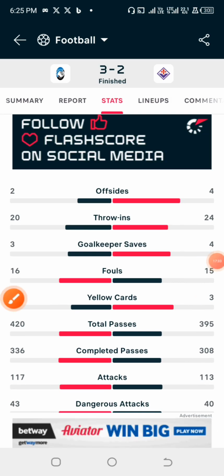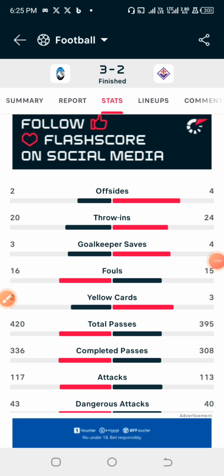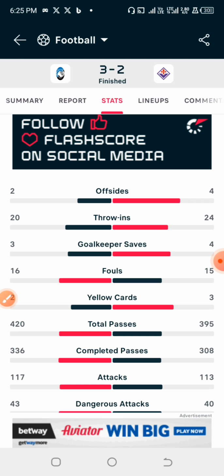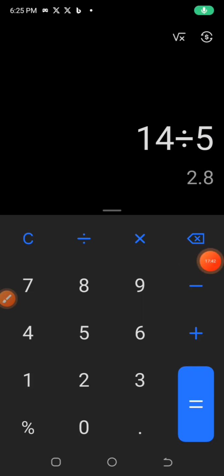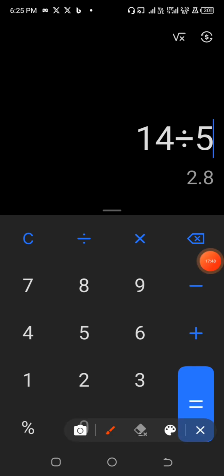So the total yellow cards in the last 5 games in this same league that Fiorentina had happens to be 14 yellow cards. So now let's check. The average yellow cards that Fiorentina had in the last previous games against other opponents happens to be 2.8 yellow cards. Okay, 2.8 yellow cards. And let's quickly check for the away team, which happens to be Roma.